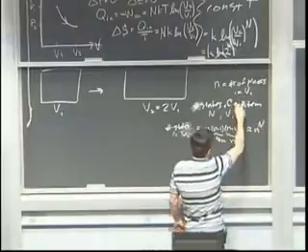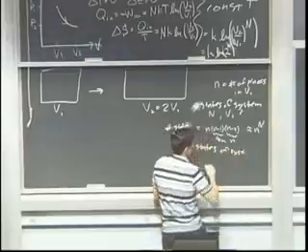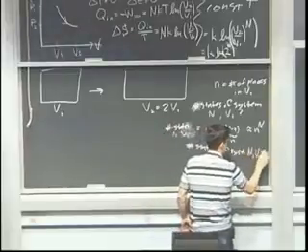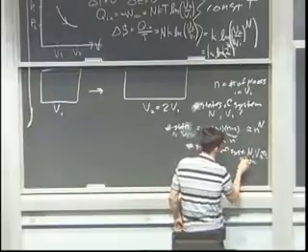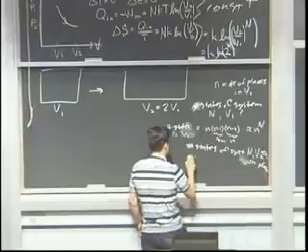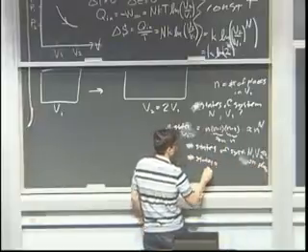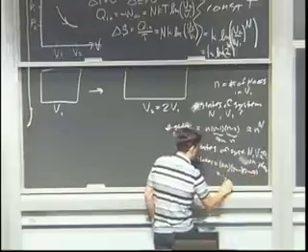Well, for v2, how many states of the system are there? How many configurations are there if I've got n particles and I have v2, which equals 2 times v1? That means n goes to 2n. So we have 2n cubby holes, 2n places per particle. The number of states of the system equals 2n times 2n minus 1 times 2n, and so on. Anyway, you get the idea, and you wind up with 2n to the nth power.